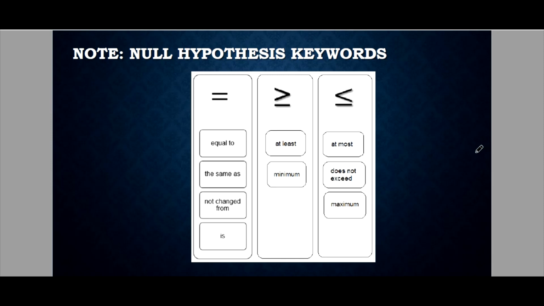Of course I know you know the words that relate to the equal symbol. So for the greater than or equal, we can use at least or minimum. And for the less than or equal, we have at most, does not exceed, and maximum. So we have equal, greater than or equal, and less than or equal.